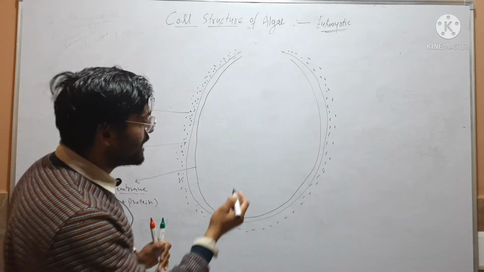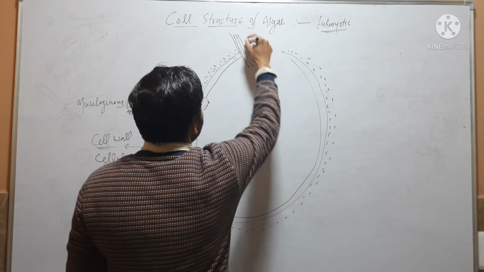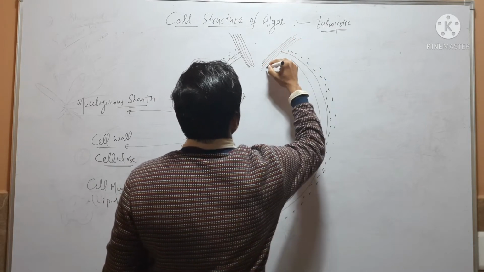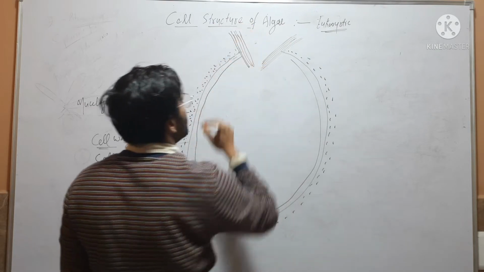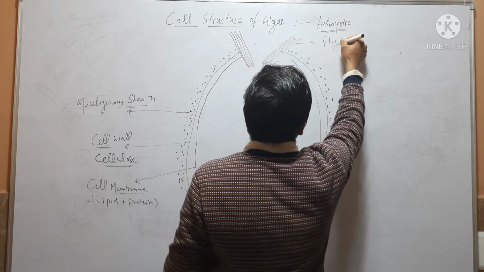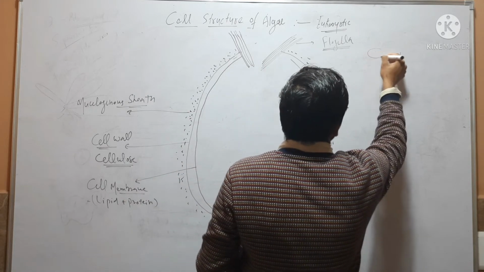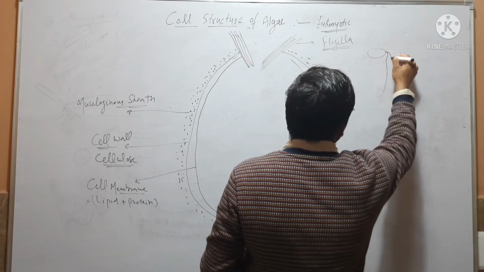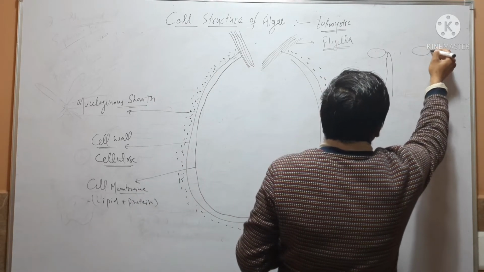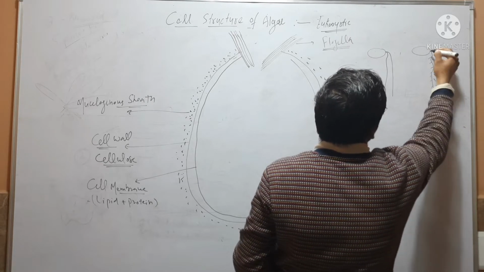If this cell is motile, then it will have flagella. If it is non-motile, then flagella will be absent. Suppose this is a motile cell, then I am drawing here flagella. Flagella may be smooth type, or they may have rough surface because of presence of some hairs.